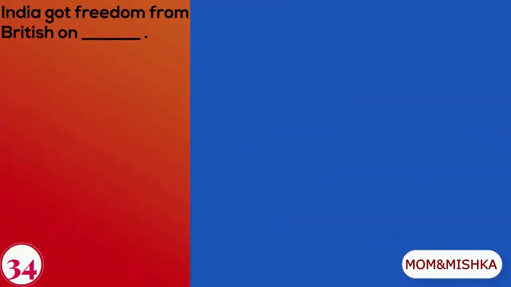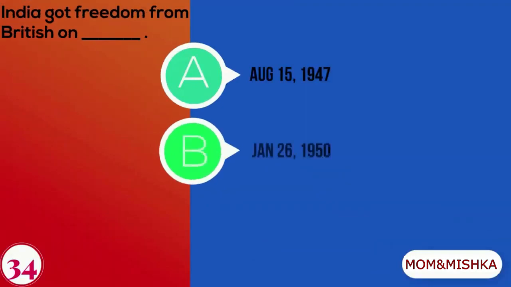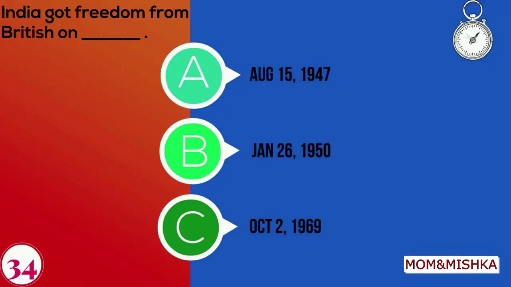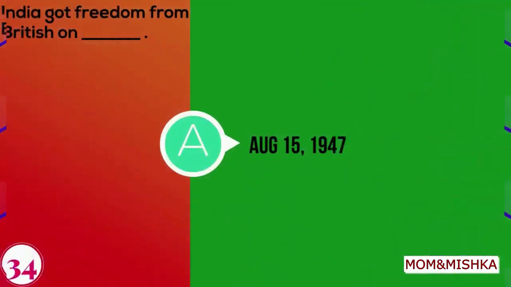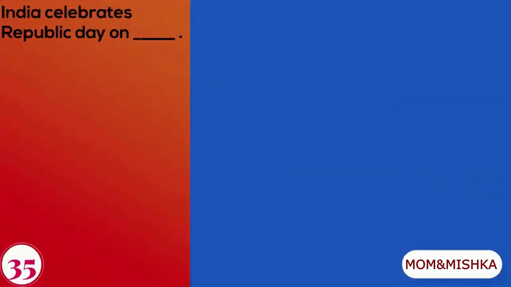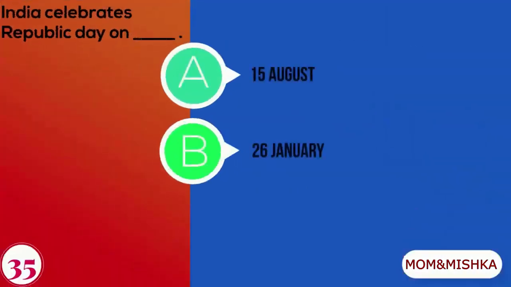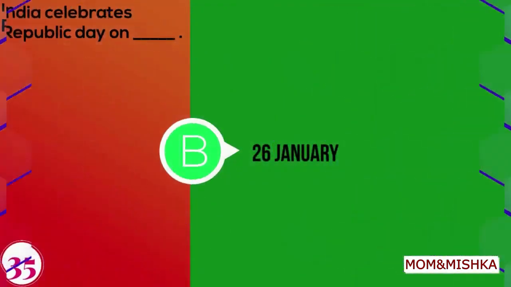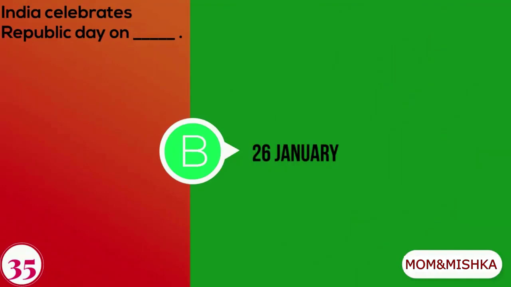India got freedom from British on A. August 15, 1947, B. January 26, 1950, C. October 2, 1969. India got freedom from British on August 15, 1947. India celebrates Republic Day on A. 15 August, B. 26 January, C. 2nd October. India celebrates Republic Day on 26 January.